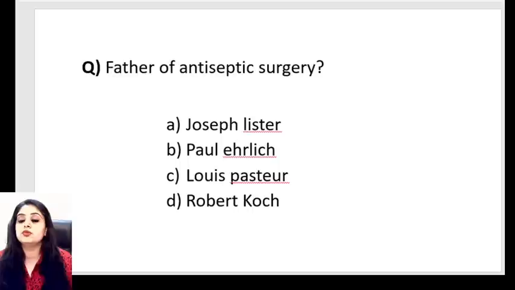Coming to question number 2, who is the father of antiseptic surgery? The father of antiseptic, how did we learn it? Antisep, Joseph. So the father of antiseptic surgery is Joseph Lister.